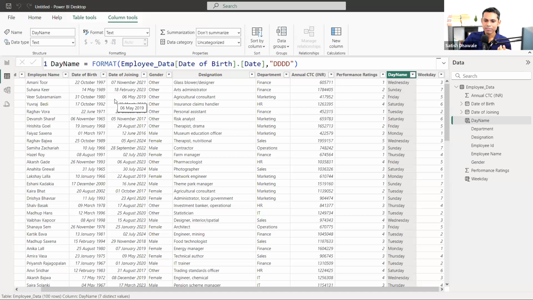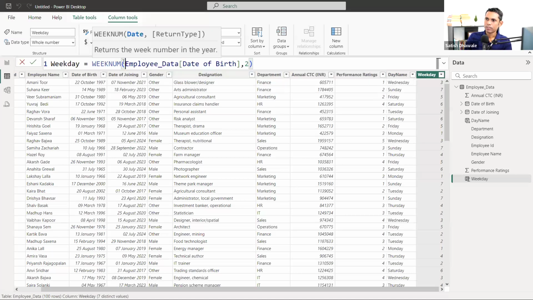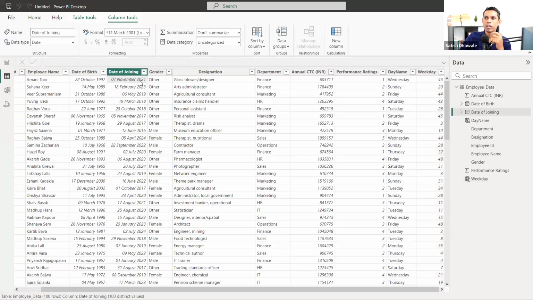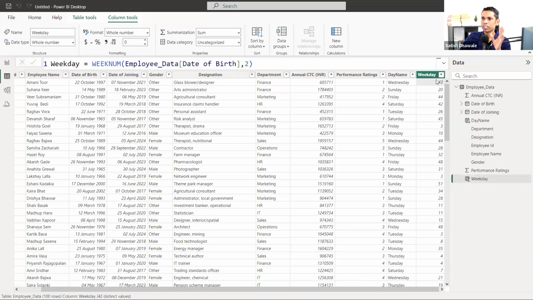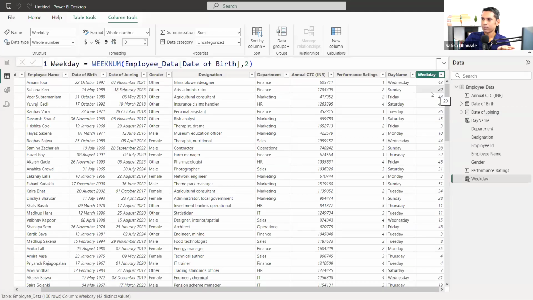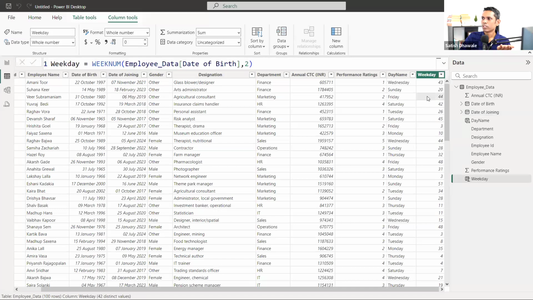Great. So the next one, weekday, we have learned. Then we can calculate the week number. This is the weekday we are getting. Instead of weekday, we want to calculate the week number. Just type week number and you're getting the week number. This is week 43 because it's 7th November. In a year there are 52 weeks, so this comes as week 43. This February date will be an earlier week, the first or second month. So it's 2018 February, and it's showing 44.